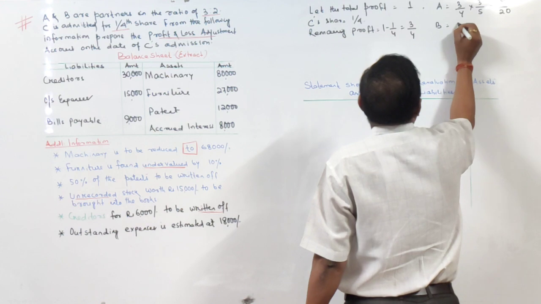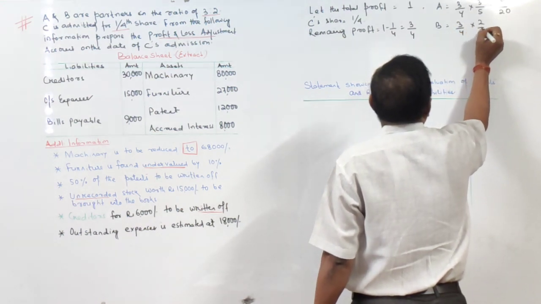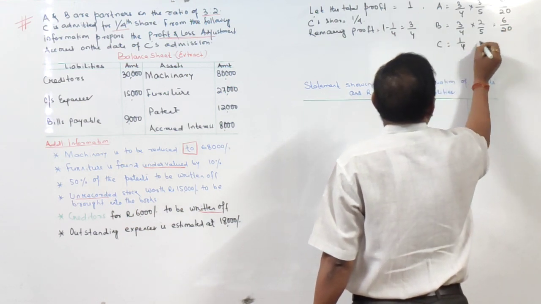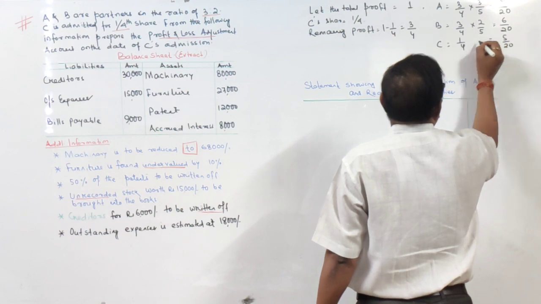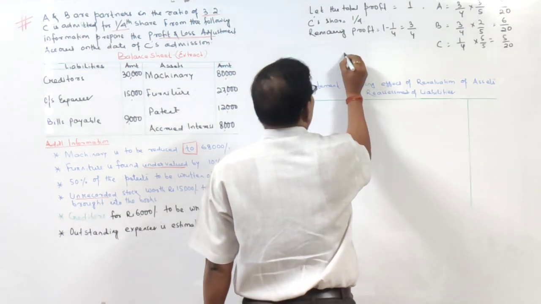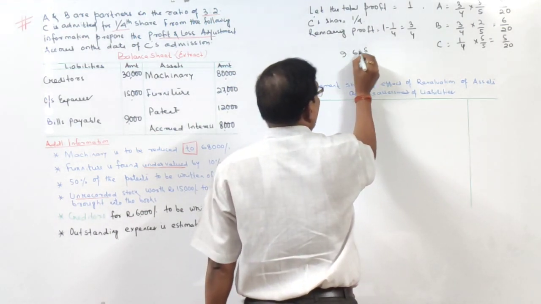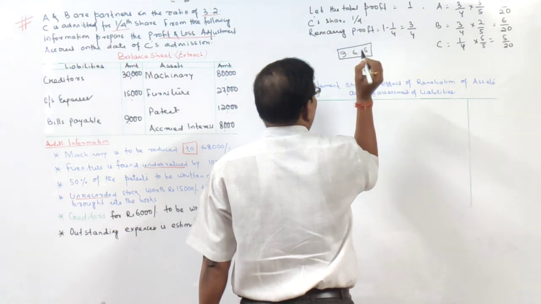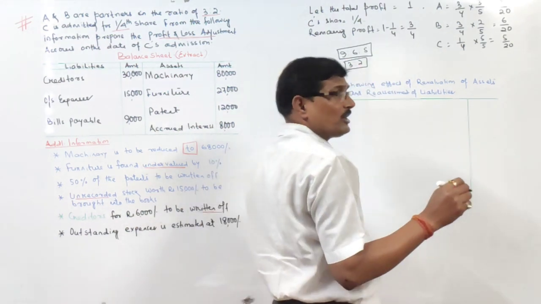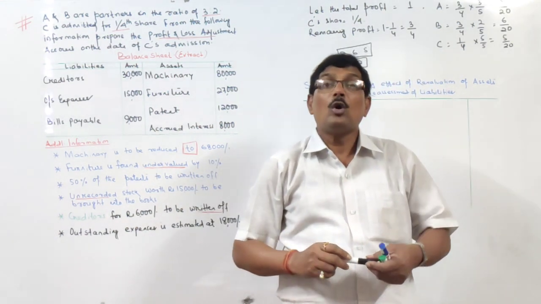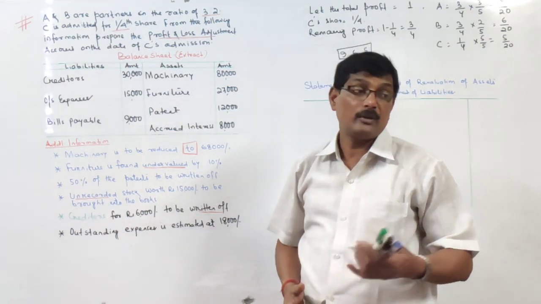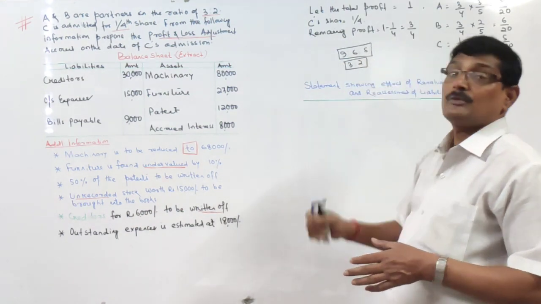B will get 3/4 into 2/5, that is 6/20, and C is getting 1/4, that is 5/20. So the new ratio is 9:6:5, and the sacrificing ratio is 3:2. I also told you that if no specific information is there, old ratio is equal to sacrificing ratio, or else you can also do it this way: old ratio minus new ratio is equal to sacrificing ratio. The answer will be this one, 3:2.